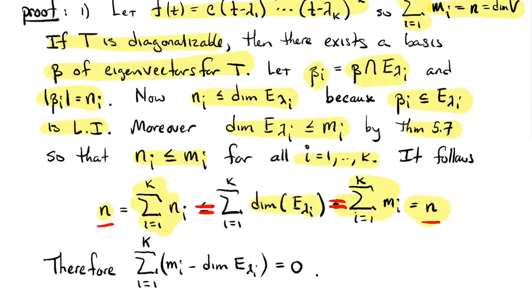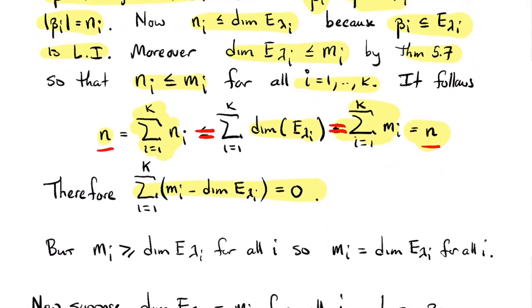So in particular, if I subtract the sum of the dimensions of E at lambda i from the sum of the m_i's, and do the algebra, I have to get 0, because those two sums are equal to each other. But m_i is greater than or equal to the dimension of E lambda i, so there are no negative numbers in that sum. They're all non-negative numbers. If you add a bunch of non-negative numbers up and get zero, every one of the numbers was zero. So actually, m_i has to be the dimension of E lambda i for all i. And that's what we were trying to prove.